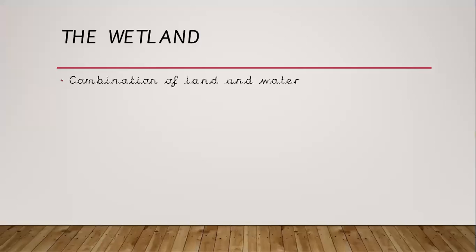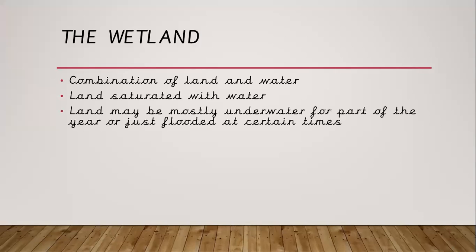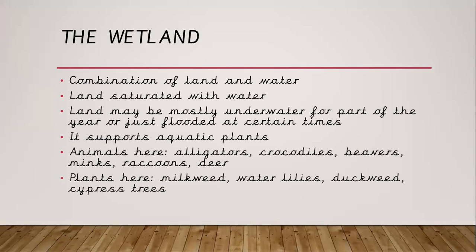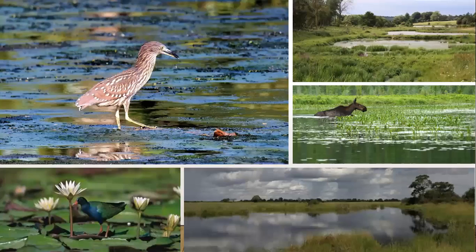And we have the wetland, a combination of land and water, land saturated with water, so land which has got water soaked into it. Land may be mostly underwater for part of the year or just flooded at certain times. It supports aquatic plants. Animals here are things such as alligators, crocodiles, beavers, minks, raccoons, and deer. Plants are things such as milkweed, water lilies, duckweed, and cypress trees.